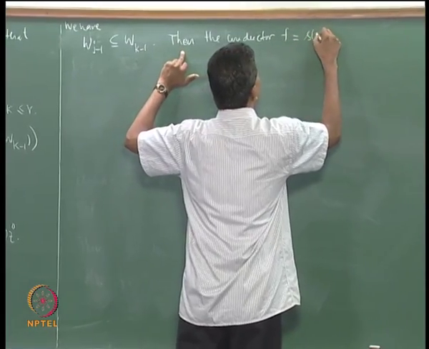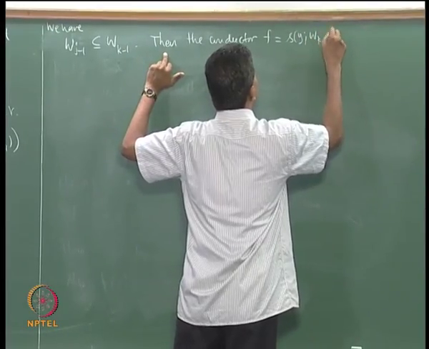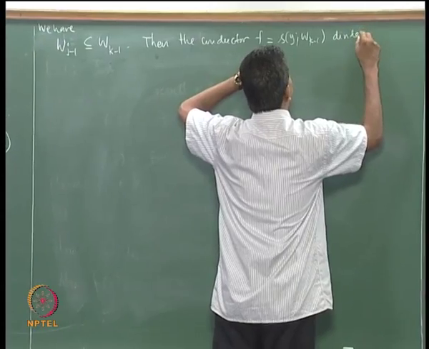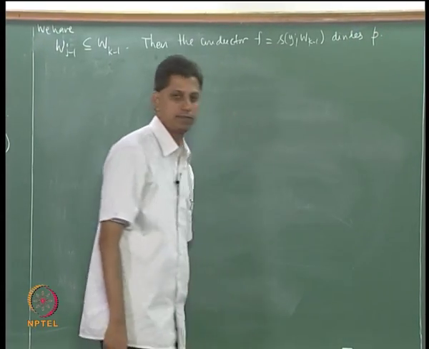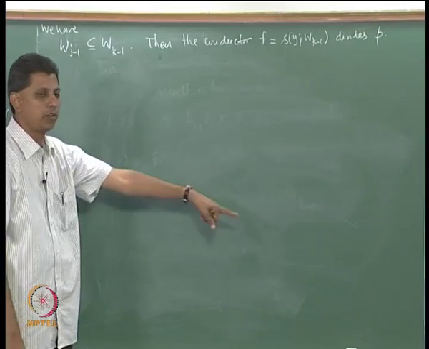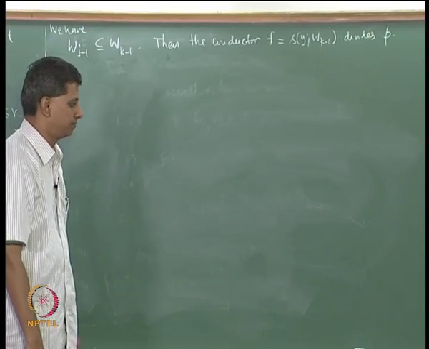F is already defined as S_y(W_{k-1}). Then this conductor divides P. P is the polynomial that I defined just now.